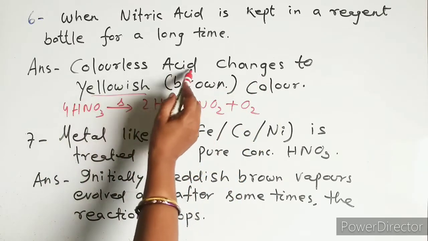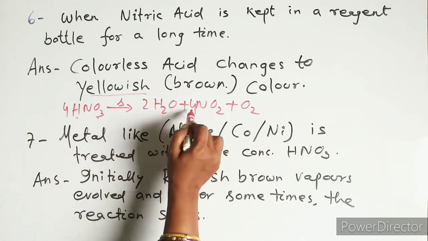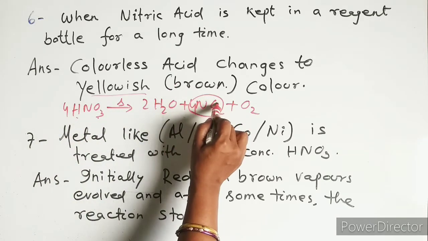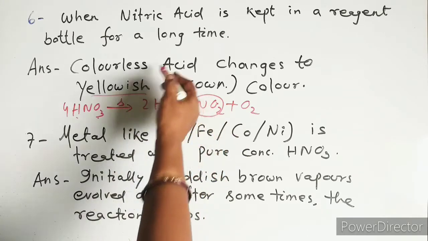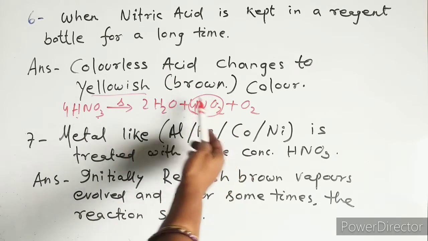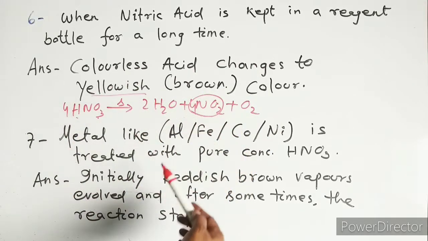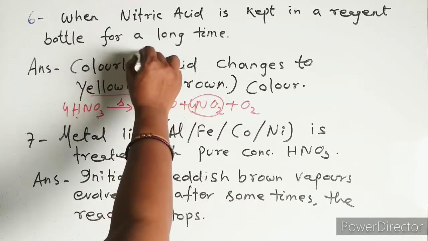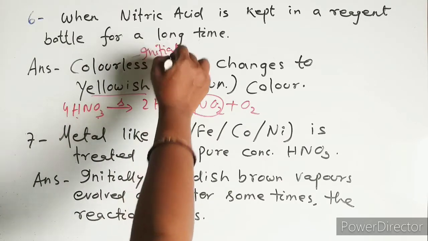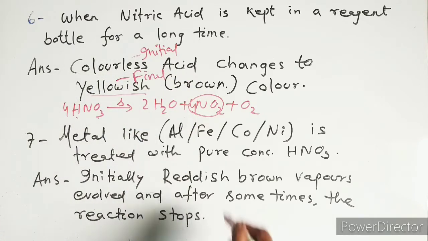Why does it happen? The nitric acid decomposes to give NO2, which is reddish brown, and a few molecules of NO2 will be there in the colorless solution. That is why this colorless acid changes to yellowish brown in color. It is always advisable to write the initial color and final color, the initial observation and final observation.